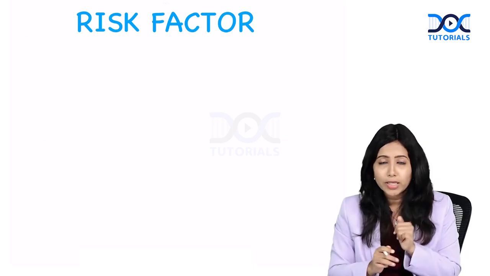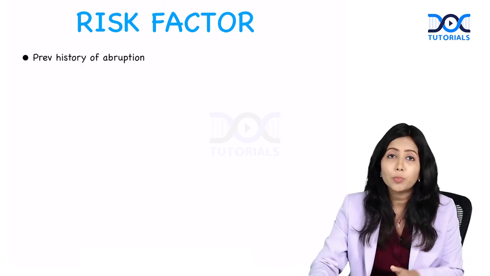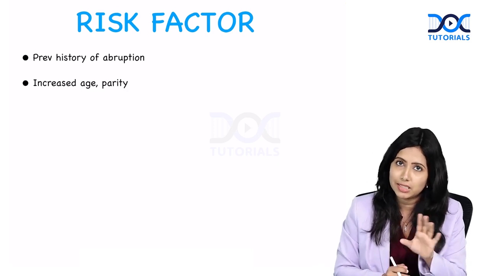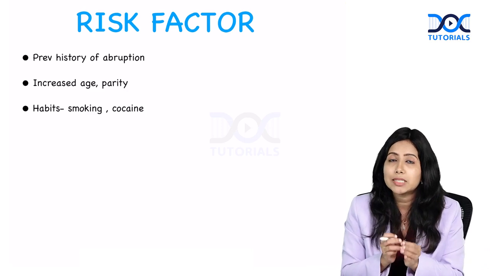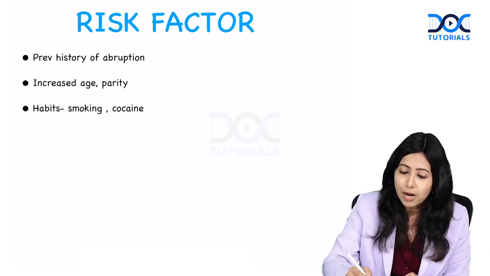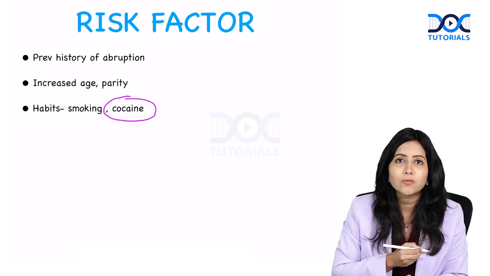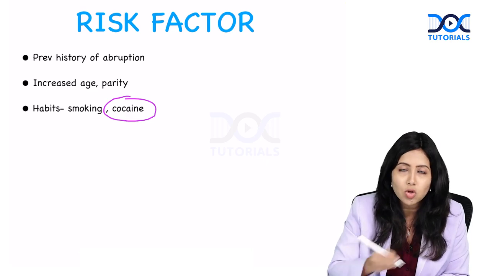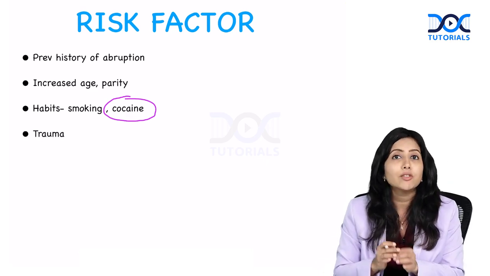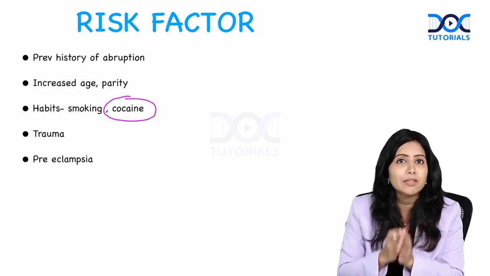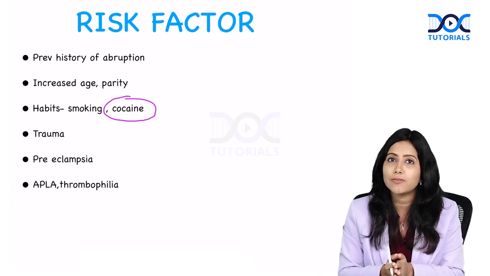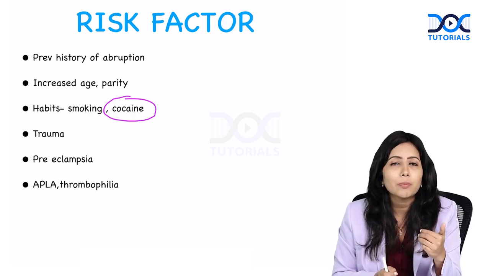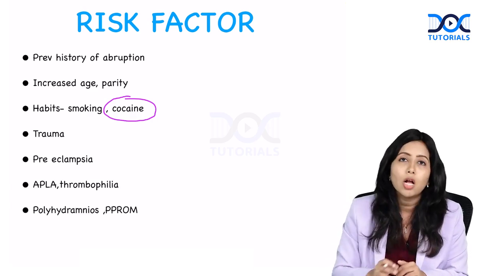Now let's quickly see the risk factors that are associated. Previous history of abruption is again a risk factor here. Increased age and parity are a risk factor, just like placenta previa. Habits such as smoking is a risk factor. Apart from that, here there is a unique risk factor, that is cocaine use is also implicated in abruptio placentae. This was not seen in case of placenta previa. Any history of trauma, as I told you, antecedent events such as trauma, preeclampsia is a risk factor. Any history of thrombophilias such as antiphospholipid antibody syndrome is a risk factor.